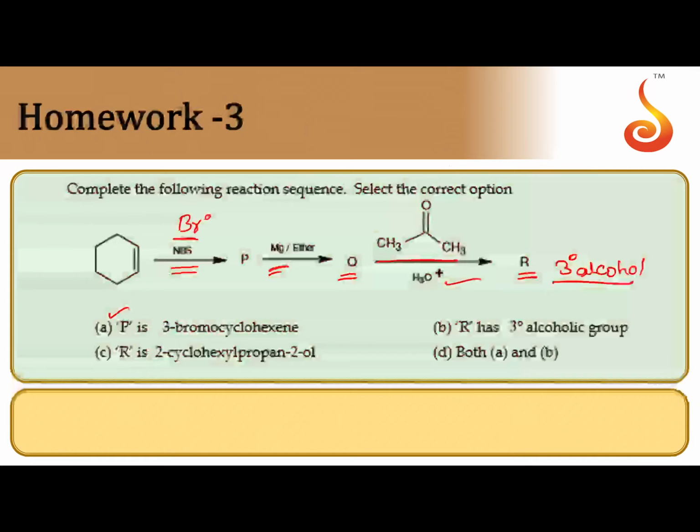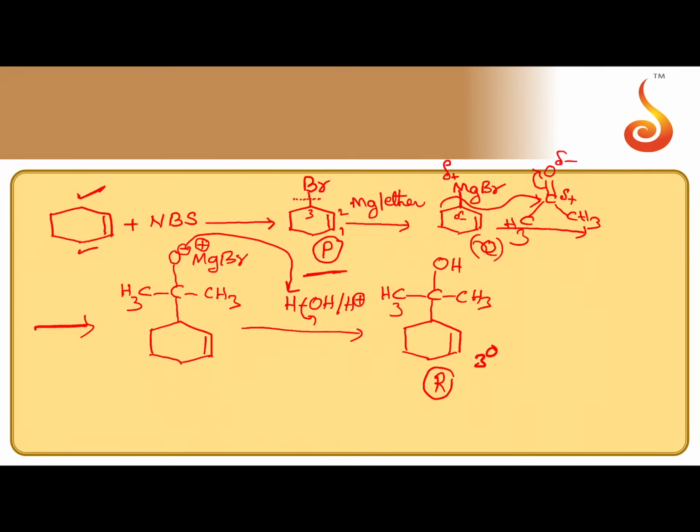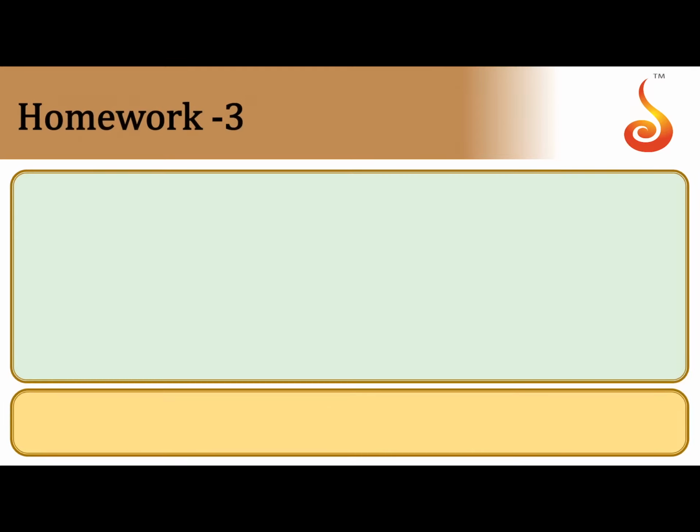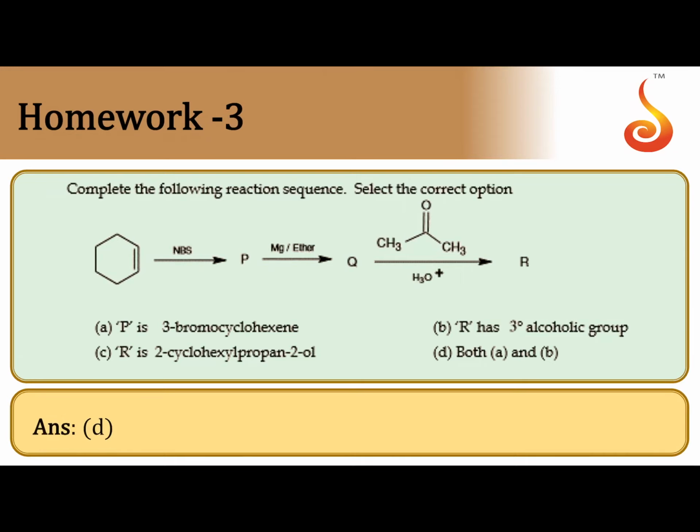Okay, let us check another one. R has a 3-degree alcoholic group. So R is nothing but 3-degree alcohol. This is the 3-degree carbon which is holding the OH group. That's why R is also a correct option. So whenever A and B both are correct answers, you check option D, both A and B. So that is the correct answer for us. D is the correct answer. Now another option C is there. R is 2-cyclohexyl propan-2-ol. That is the wrong option. So the correct answer is D.